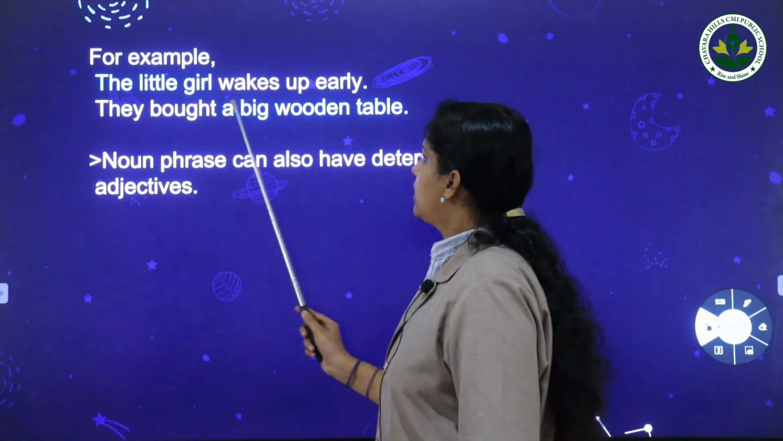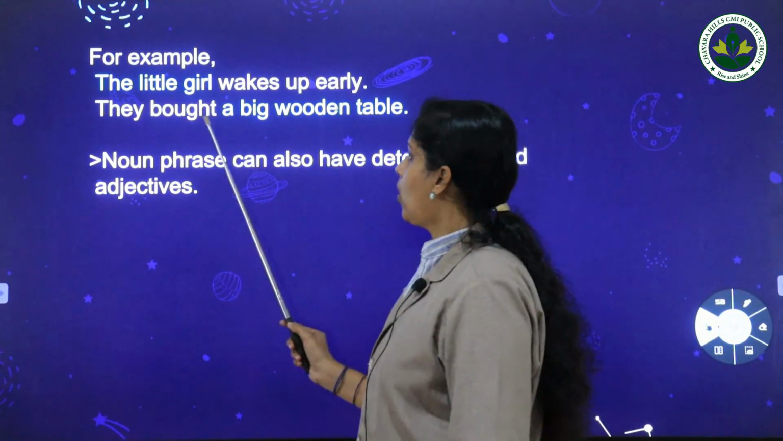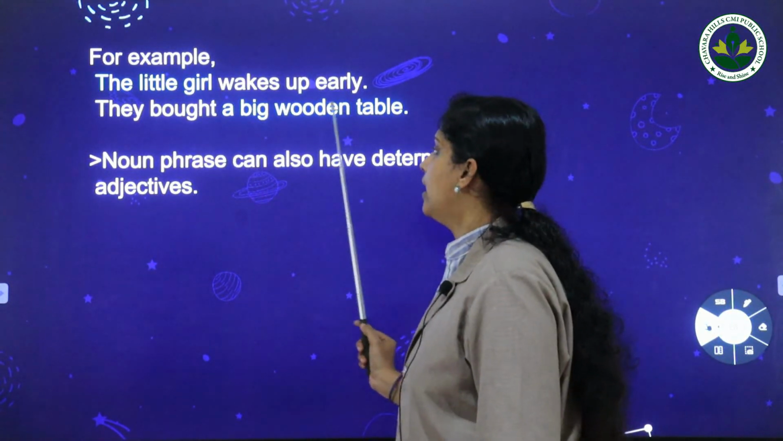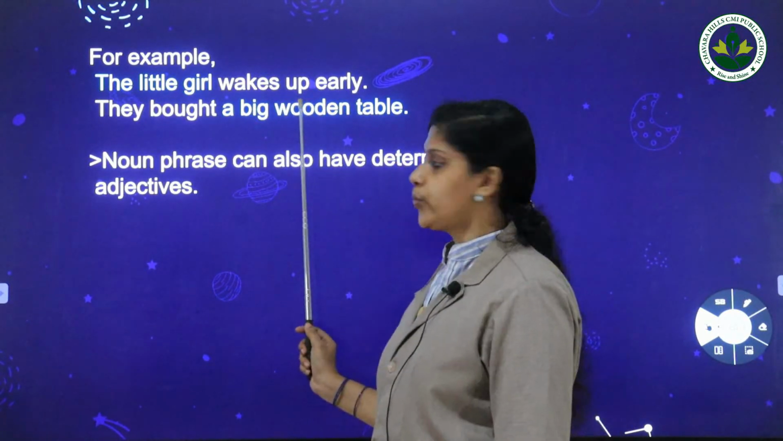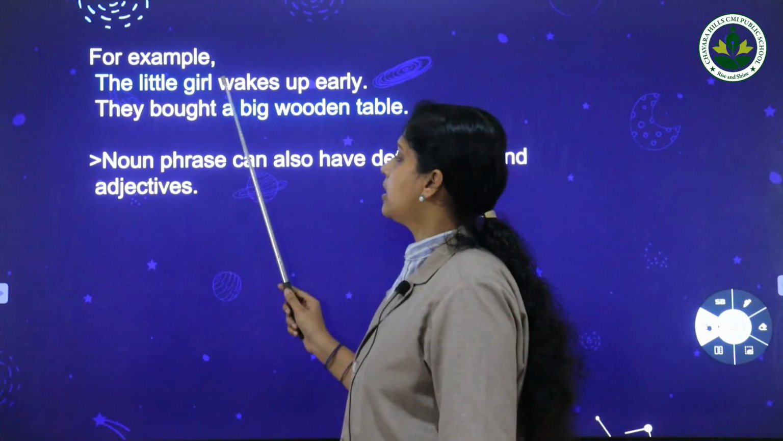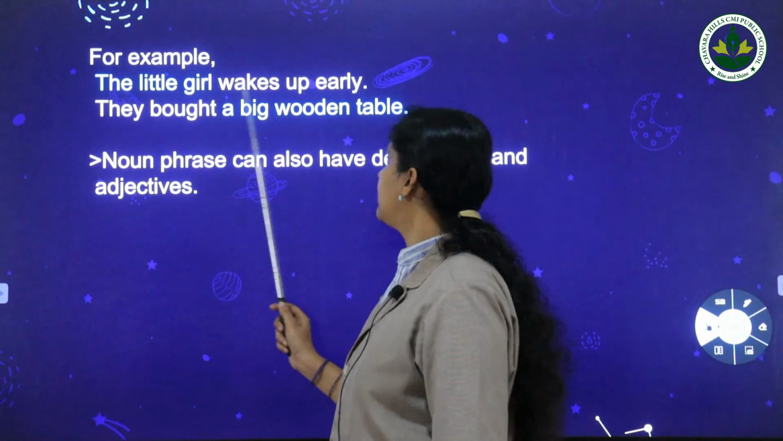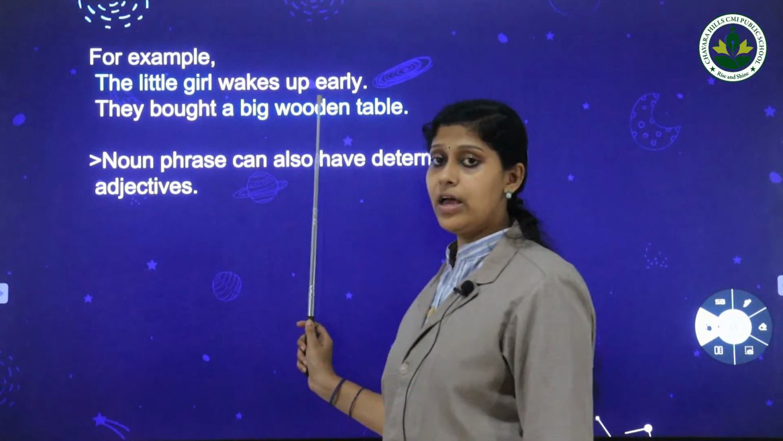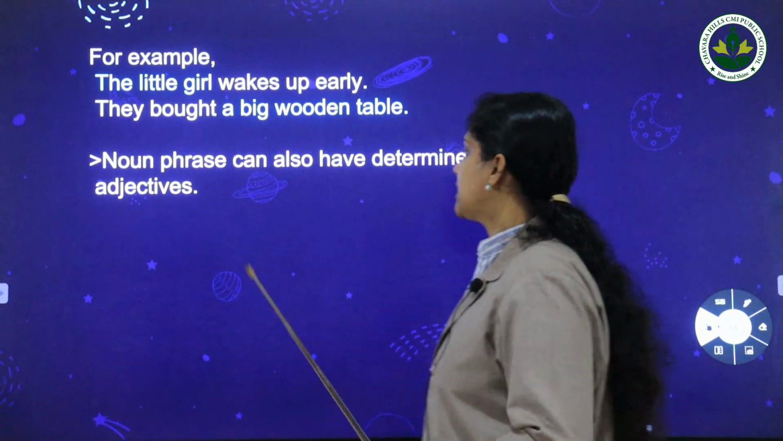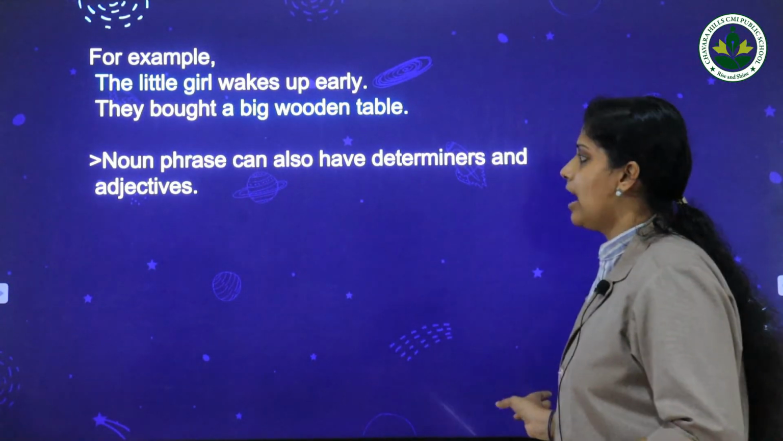The little girl wakes up early. They bought a big wooden table. Here the little girl and a big wooden table are phrases. So here you can see that the head word is a noun, girl and table. These are nouns. So these are examples of noun phrases. Noun phrases can also have determiners and adjectives.